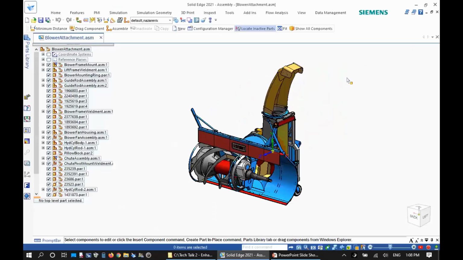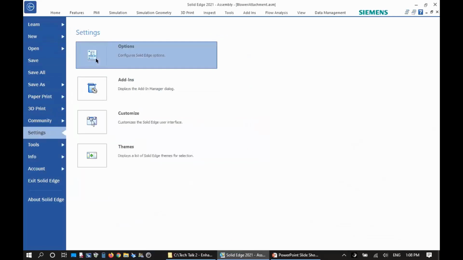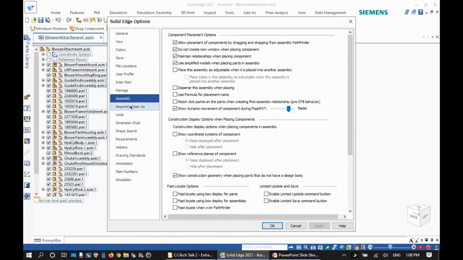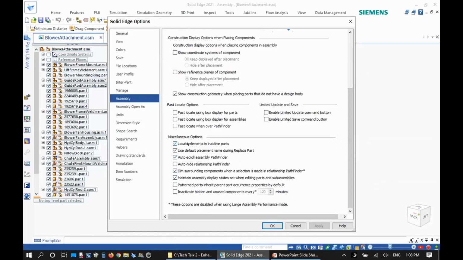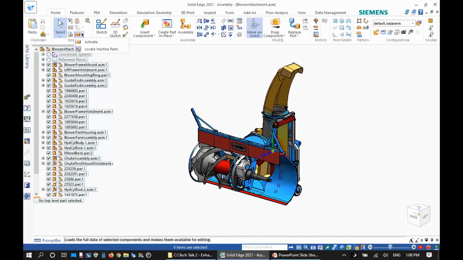Actually, I have this assembly open, and as I mentioned, the way to activate this option, you go to settings, options, and under the assembly tab of the app options, you can see, if you scroll down toward the bottom, you'll see locate elements in inactive parts. So this is where you can permanently enable it for your SADH. And the second way would be to enable it under this pull down, locate inactive parts.